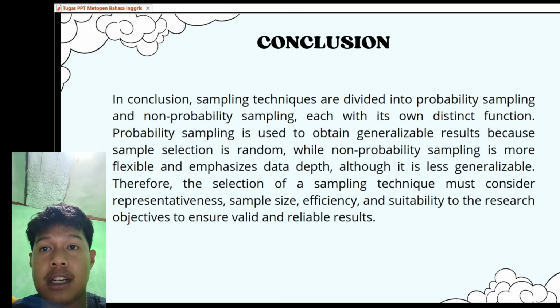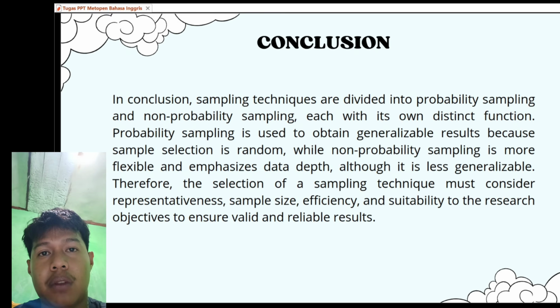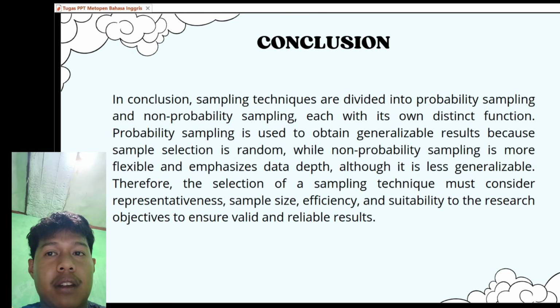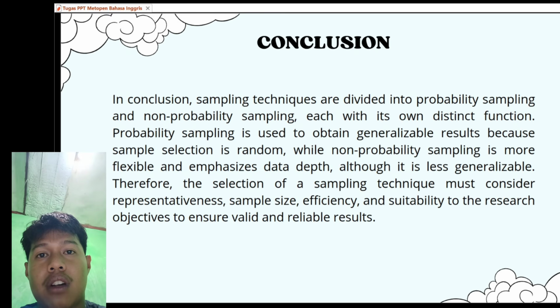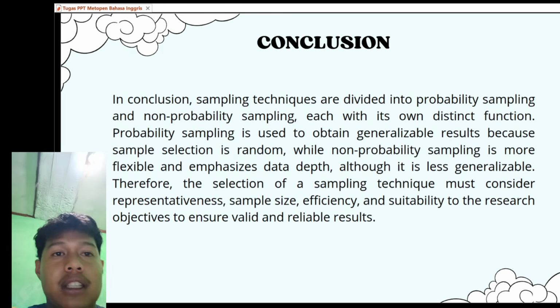On the other hand, non-probability sampling is more flexible and practical, especially in situations with limited time, resources, or access to the full population. It focuses more on obtaining in-depth and detailed data, making it particularly suitable for exploratory or qualitative research, even though the findings may not be easily generalized.